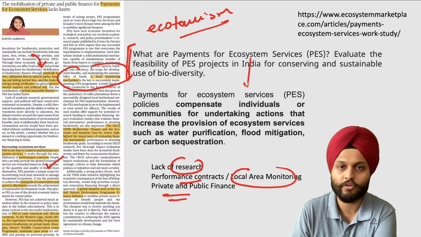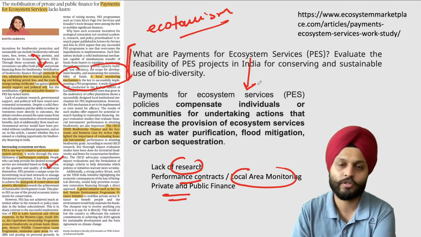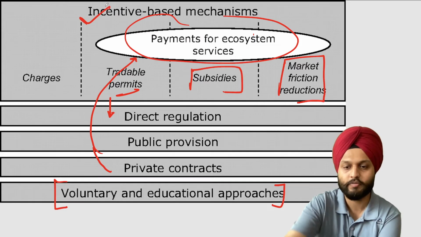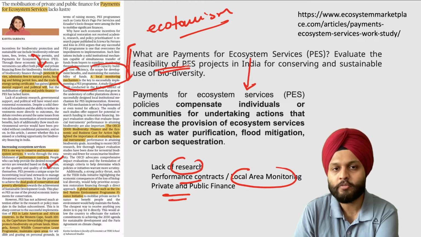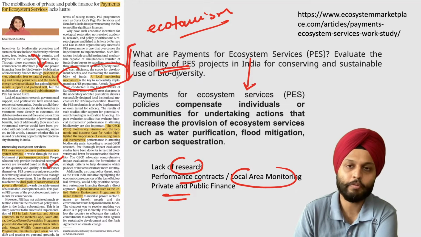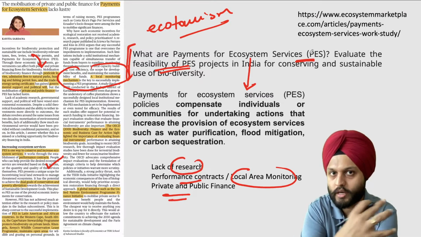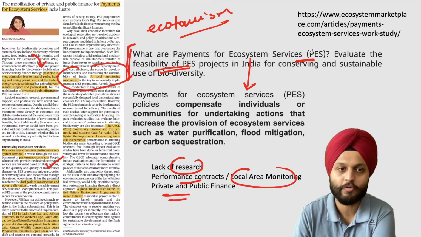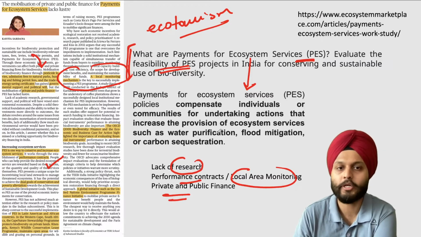I think you can get this definition over here. Just add the aspect of incentive based scheme. So add that word over here, right? So this thing has to come clearly. Second is feasibility of these PES projects. So after writing this, you can give out certain examples where we need this PES kind of thing. And then you can explain what are the concerns or issues in implementing it.